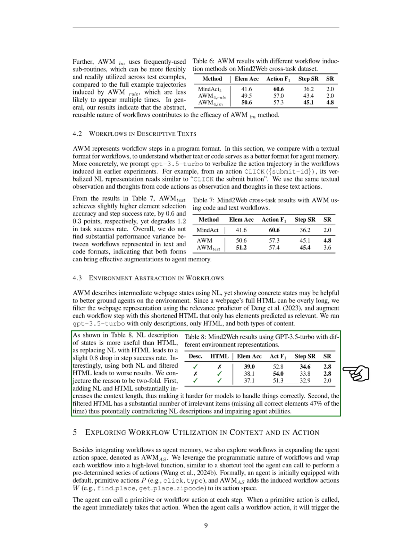Our findings reveal that natural language descriptions are more beneficial than HTML alone, as replacing natural language with HTML results in a slight drop of 0.8 in step success rate. Interestingly, using both natural language and filtered HTML yields poorer results. We believe this is due to two main reasons. The combination significantly increases context length, making it harder for models to process correctly, and the filtered HTML often contains irrelevant items, missing correct elements 47% of the time, which can contradict natural language descriptions and hinder agent performance.